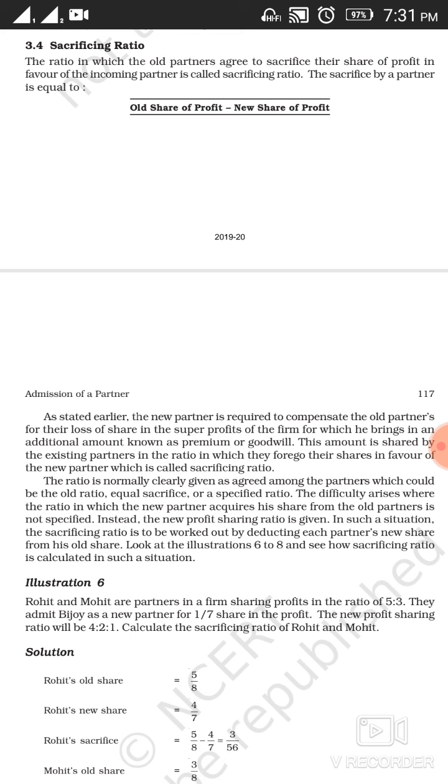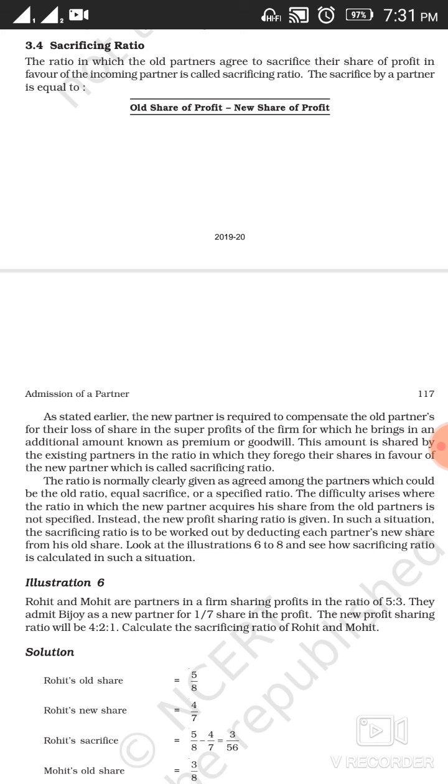Here you deduct the new share of the old partner from the old share of that particular partner. For example, if A, B and C are three partners and they are equal partners, the old ratio between them will be 1:1:1.